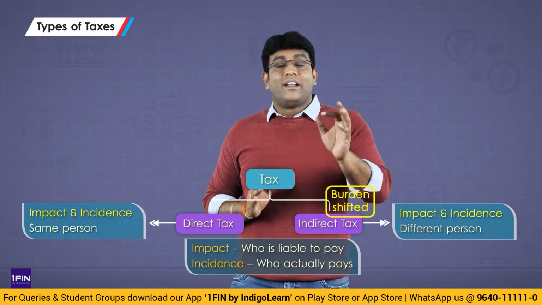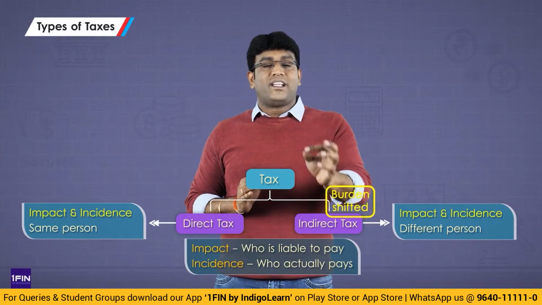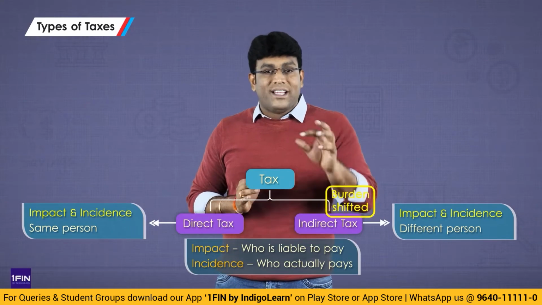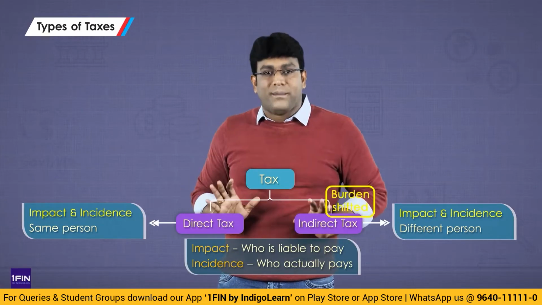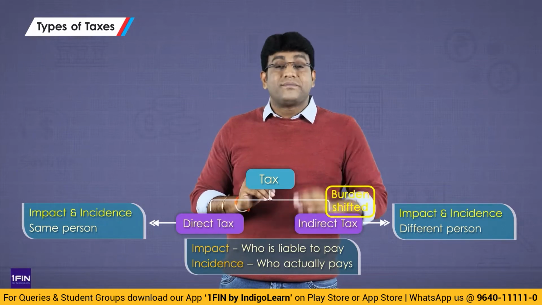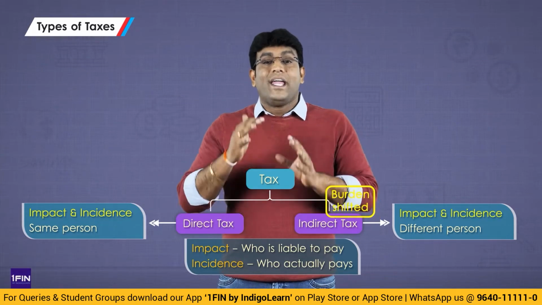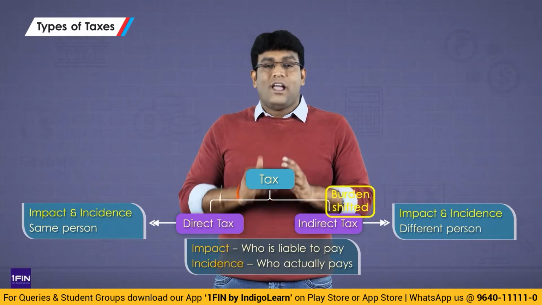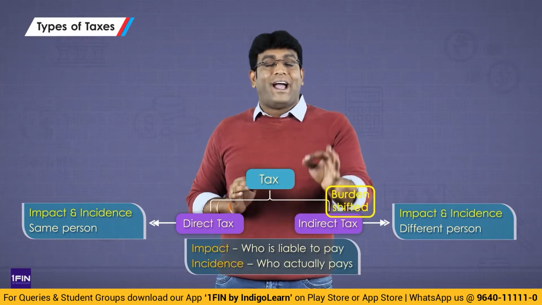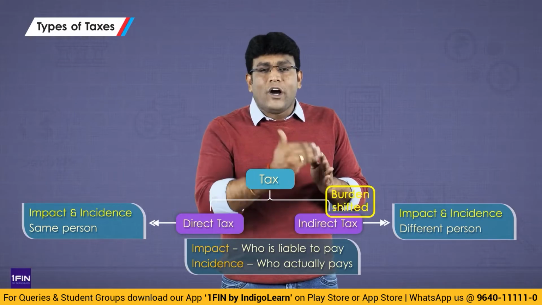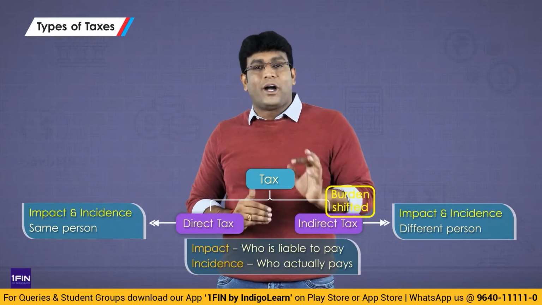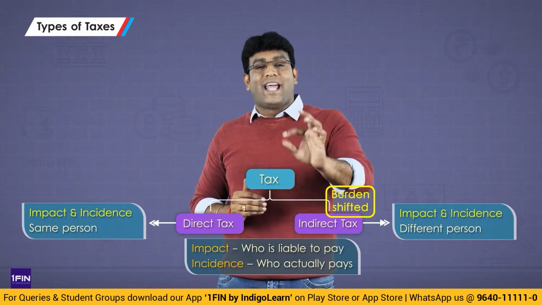In our example, the restaurant owner shifted the GST burden to the customer. In the same way, the theater owner shifted the GST burden to the customer. Ultimately, the burden in case of indirect tax laws will always fall on the final consumer. But this idea of shifting of tax burden will work only in case of indirect tax laws.